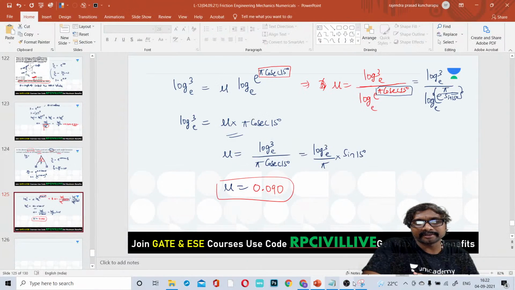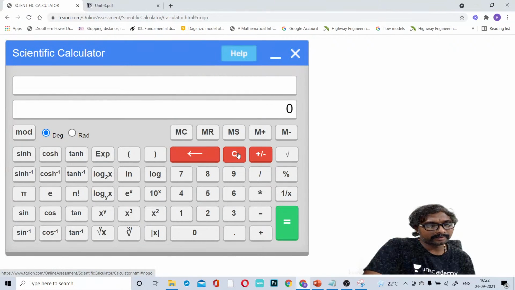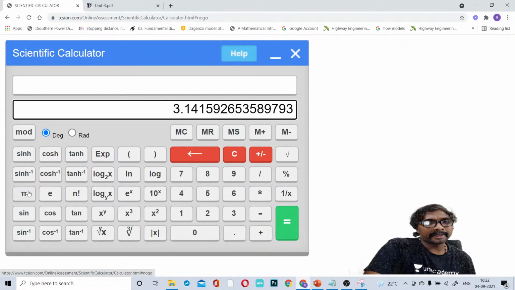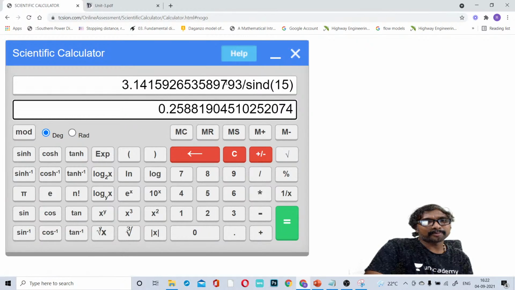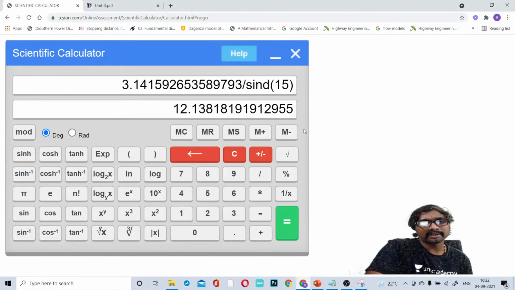Pi by sine 15, first we will calculate. Clear all. Degree mode. Pi divided by sine 15 means 15 sine, okay? That pi, 3.1415, is divided by sine 15 degrees, right? Then the equals symbol. What we have calculated is pi by sine 15. Then e power that value, the value I got, pi by sine 15 degrees.